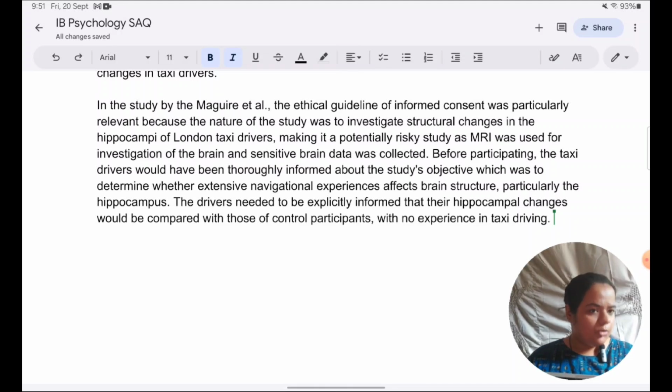Now, why is it important, right? I have said this is what should have been informed to them, but we have also mentioned why informed consent is important in general. So in this study, why is it important to tell them about these things?